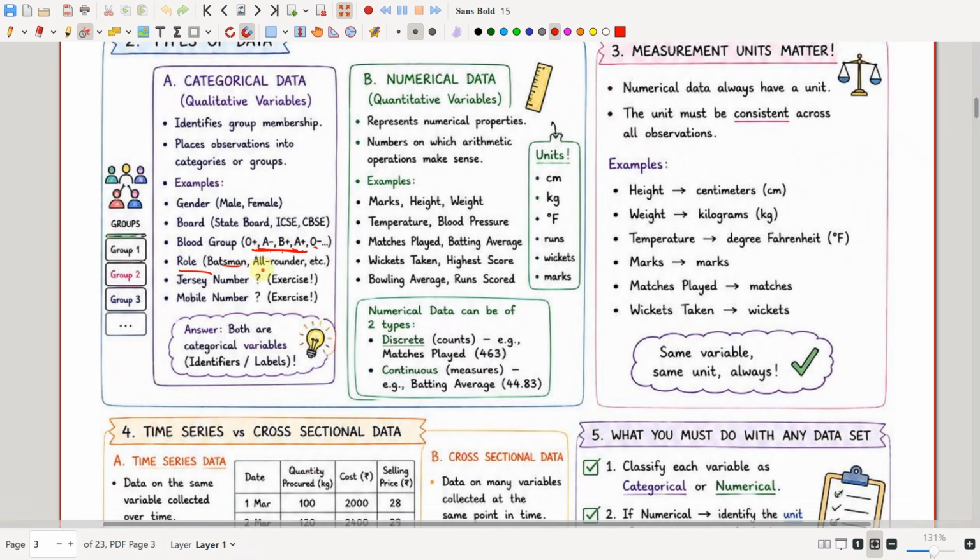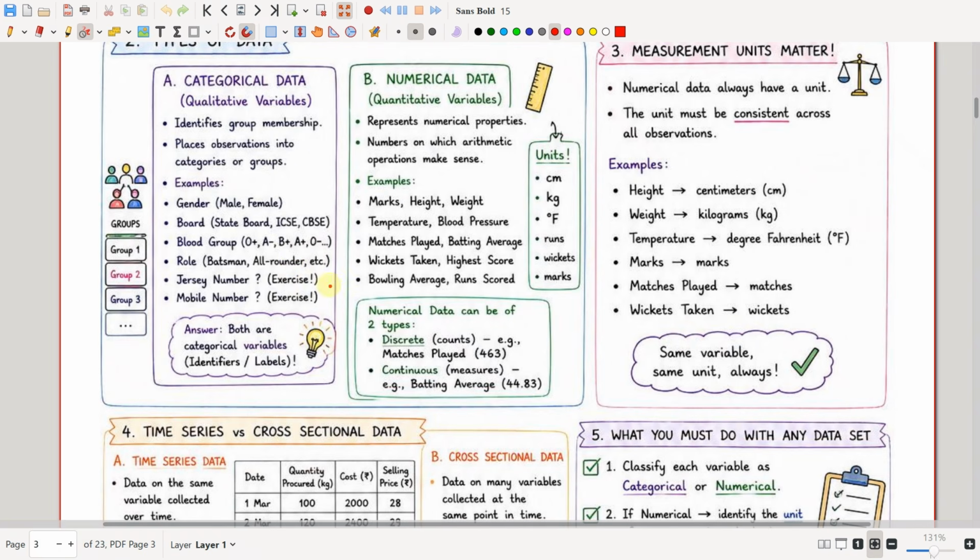Role: batsman, all-rounder, etc. These are also just names. You cannot do any mathematical computation. Remember, jersey number, mobile number, zip code, and all these things also come under categorical data because they are just unique numbers. You cannot add two jersey numbers and get the mean of those jersey numbers.